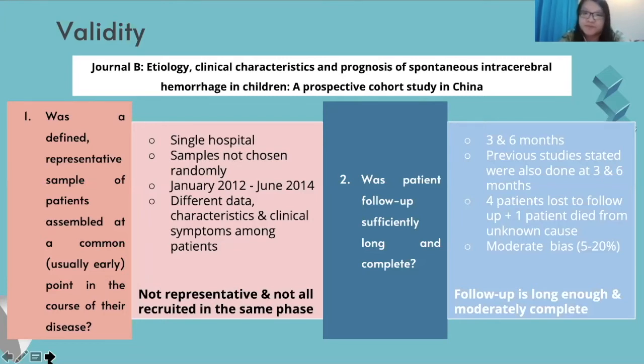For number 2, the patient follow-up in this study was done at 3 and 6 months after admission, which is long enough, as the previous studies in the US and Europe that were cited in this study were also done at 3 and 6 months. There were 4 patients who were lost to follow-up and 1 patient who died from an unknown cause. Thus, the bias is moderate, which ranges from 5 to 20%. Therefore, the follow-up in this study was long enough and moderately complete.